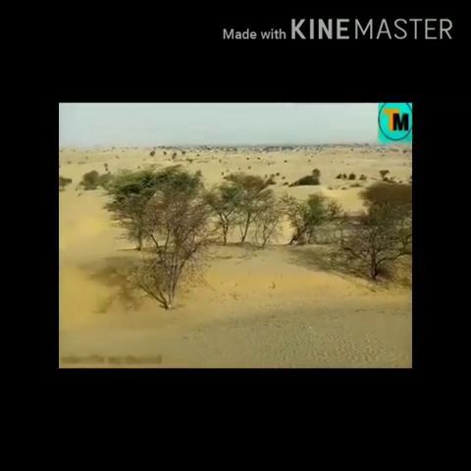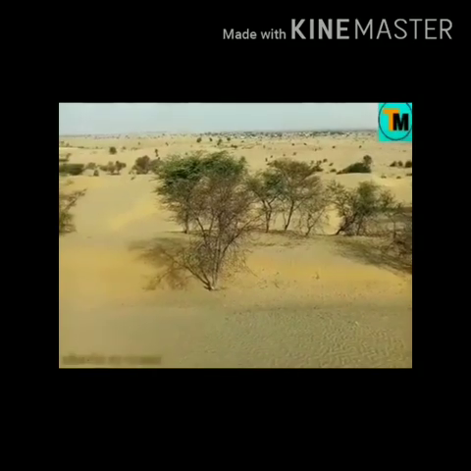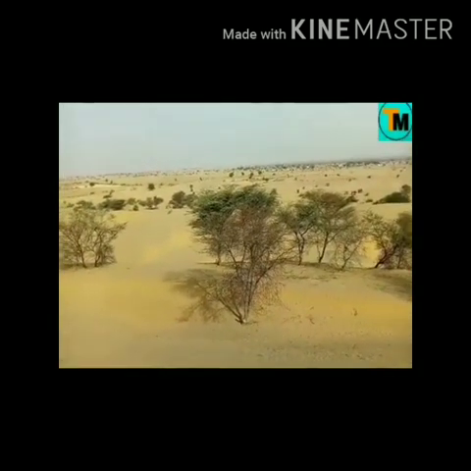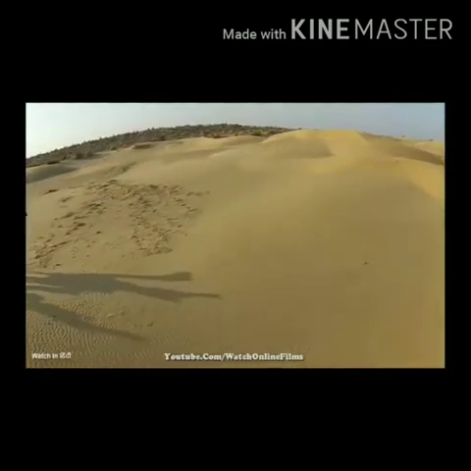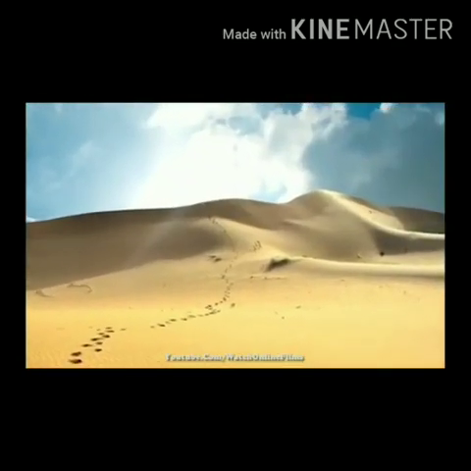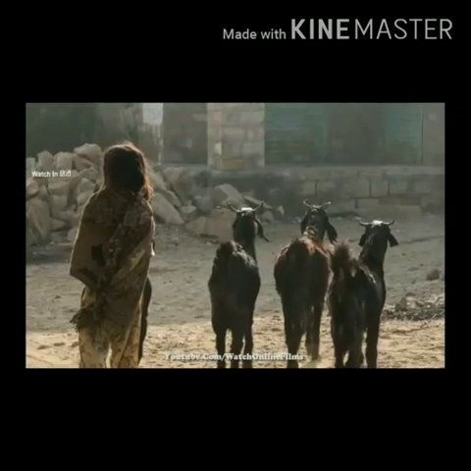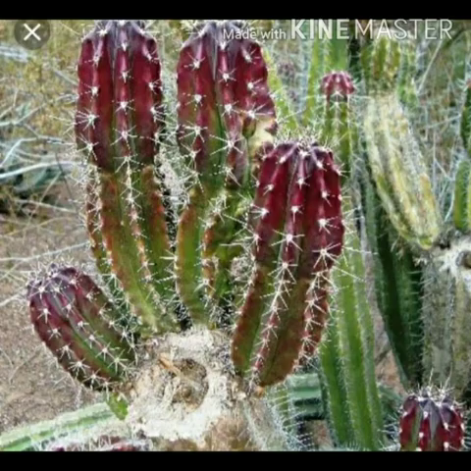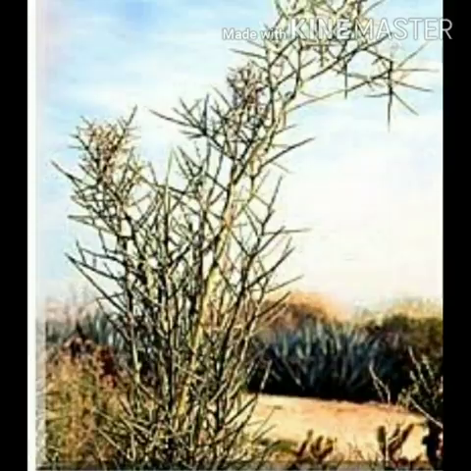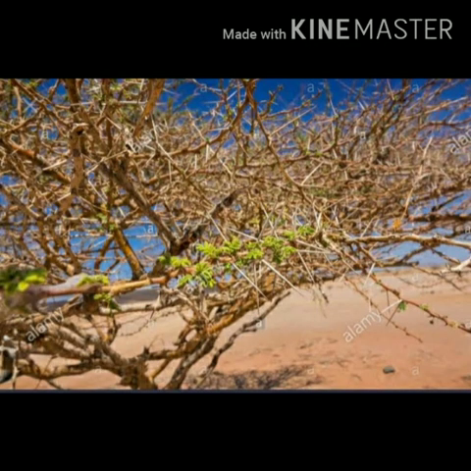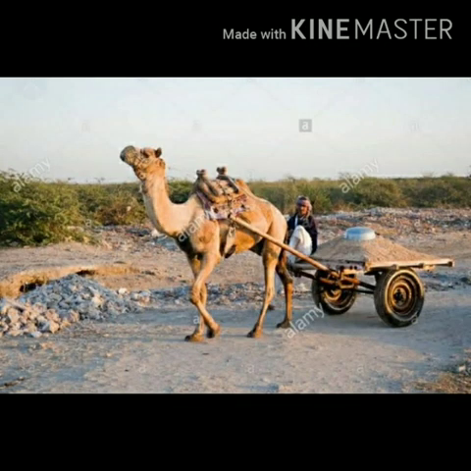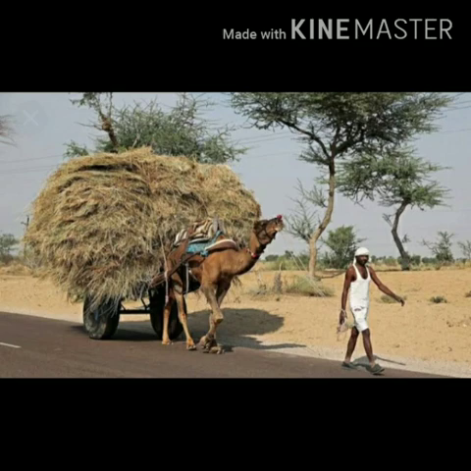The climate remains hot and dry during summer. It is very cold in winter. People generally do not like to live in a desert due to harsh climate conditions. Most deserts have little vegetation as they receive very little rainfall. Few plants like the cactus and thorny trees are able to grow in deserts. Camels are used for transport in the Thar Desert. Camels are called the ships of the desert.